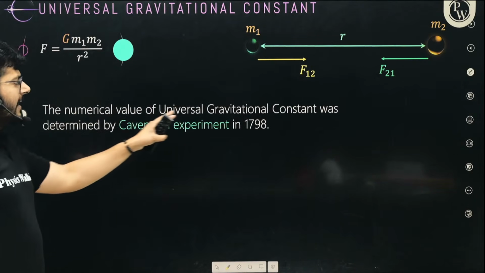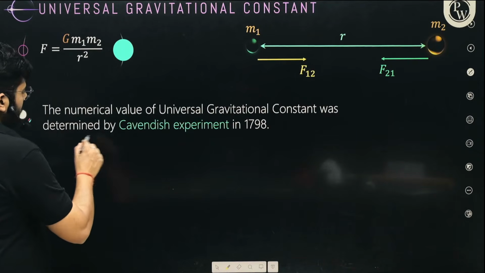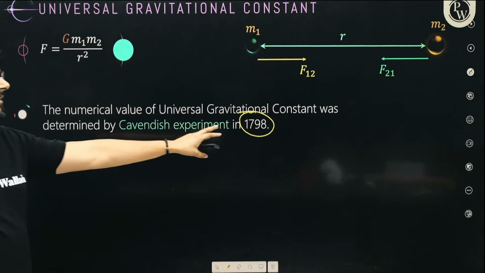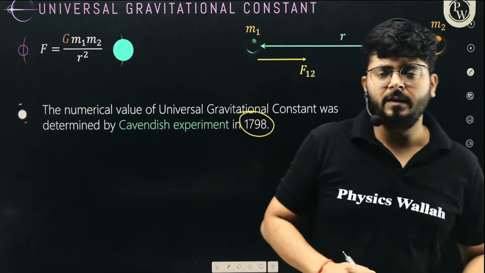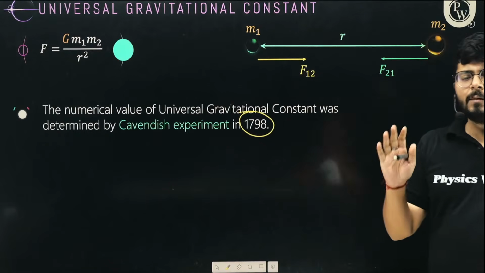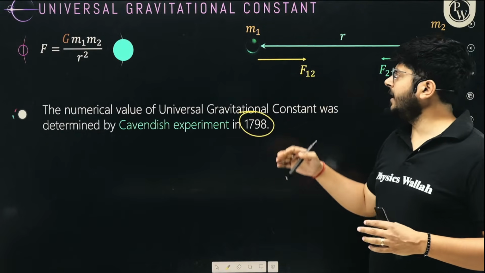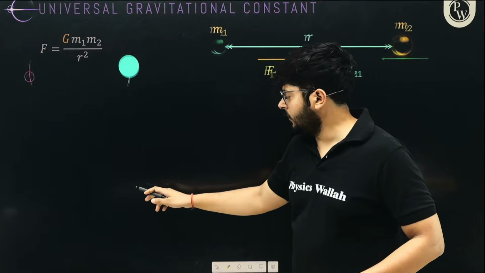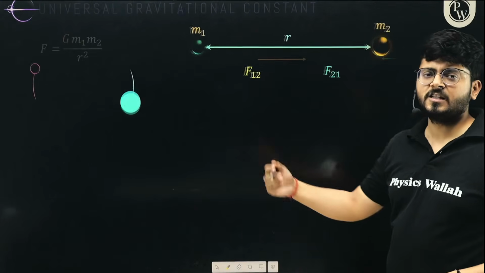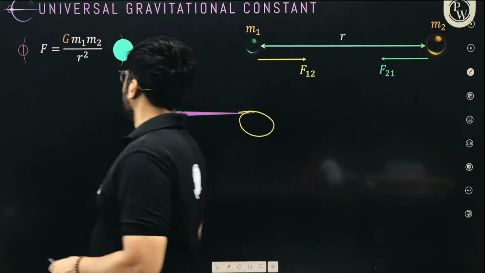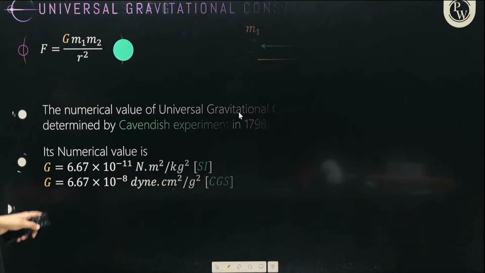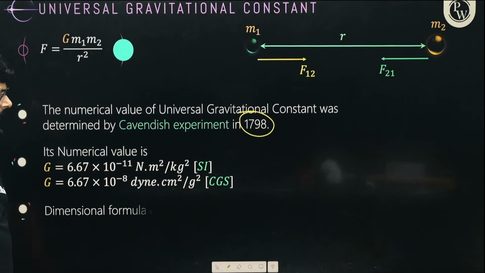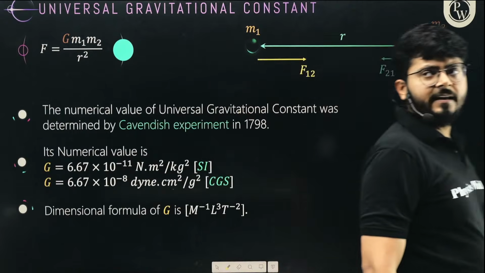The numerical value of the universal gravitational constant was determined by the Cavendish experiment in 1798. You don't have to remember the year, but just for the sake of remembering things, the Cavendish experiment is the name of the experiment that we used to determine the value of capital G, the universal constant of gravitation between two objects. The value of G calculated by the Cavendish experiment is 6.67 times 10 to the power negative 11. All right, so let's move on and talk about the next idea.